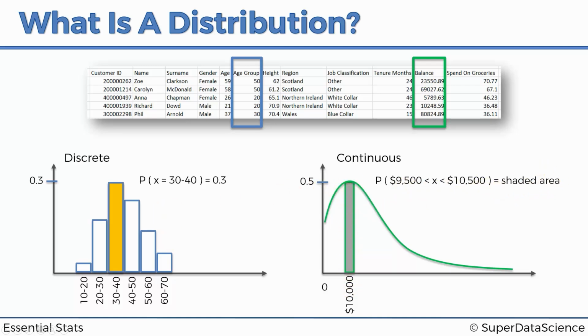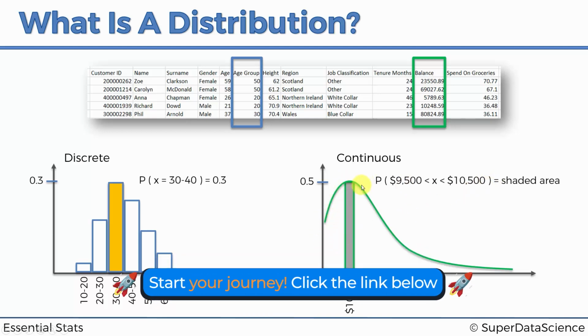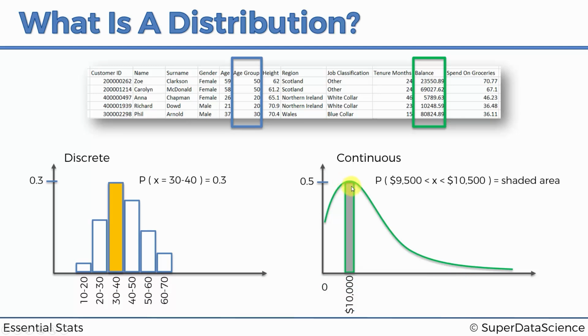And in terms of mathematics, we're not going to go into calculus here, but that is integration. You need to integrate the area under the curve between 9,500 and 10,500, and that's going to be your value. That's the probability. So in simple terms, the best way to think about it is just the area under the curve. And if you extend this area, of course, like if you take from not 9,500 but from 8,000 to 12,000, the area is going to be bigger and the probability is going to be bigger. And ultimately, if you take from 0 to a million, the probability is going to be 100%.